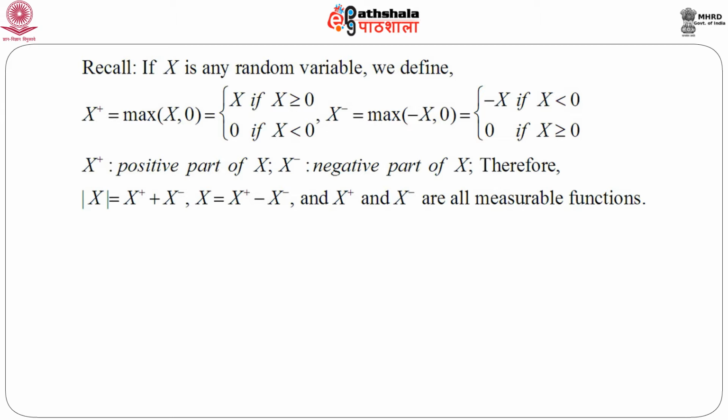By the definition you see that X plus and X minus are both non-negative. So, mod X is nothing but X plus plus X minus, and X, the original random variable, can be written in terms of these two variables as X plus minus X minus. It has already been discussed that X plus and X minus are measurable functions. So, X plus, X minus, mod X are all measurable functions, that means random variables we can think.